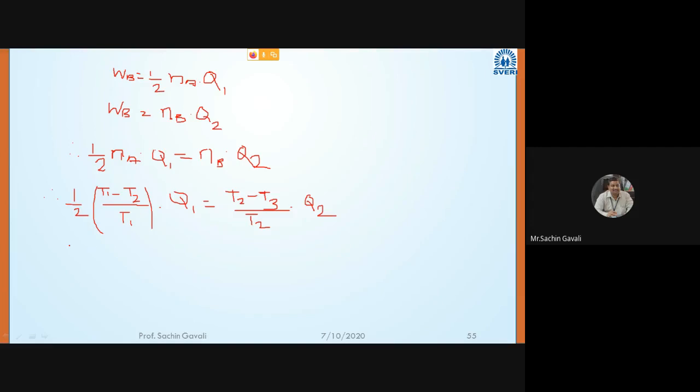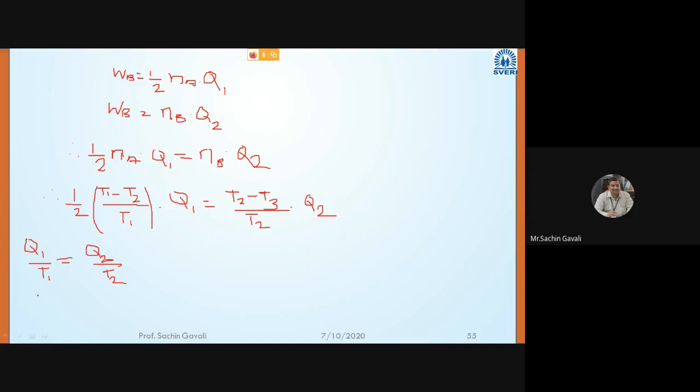And then afterwards, for a reversible heat engine, we know that Q1 upon T1 is equal to Q2 upon T2. Now this Q2 also you can write.